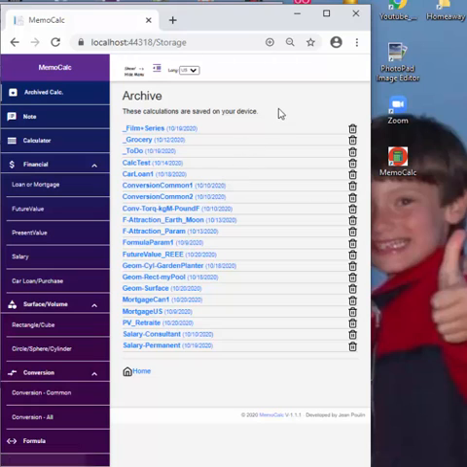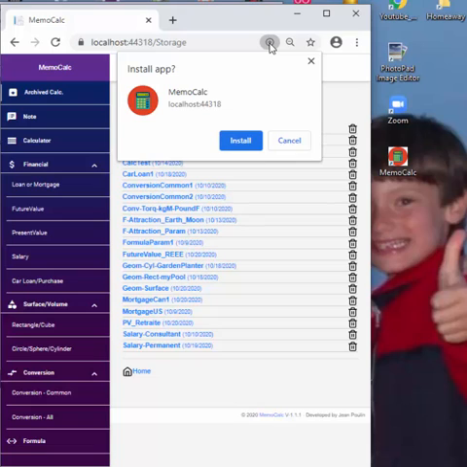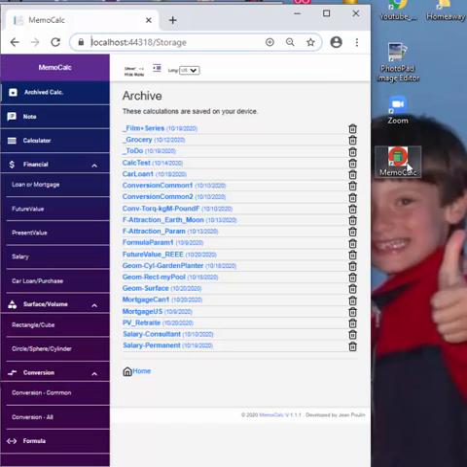And the other aspect that sets it apart, which is very interesting, is that it's available as a website, MemoCalc.com. This is localhost because of the demo here, but usually you would have MemoCalc.com. You can just press here when you are on Chrome, and you could install it, and it would install as a mobile application. It's not exactly a mobile application. I will talk about it a bit more later, but it acts like it, and you could be completely disconnected from the web and it would still work. Okay, so this is very convenient.